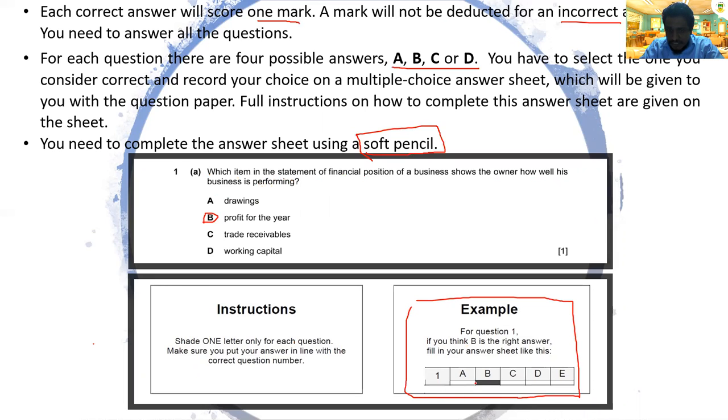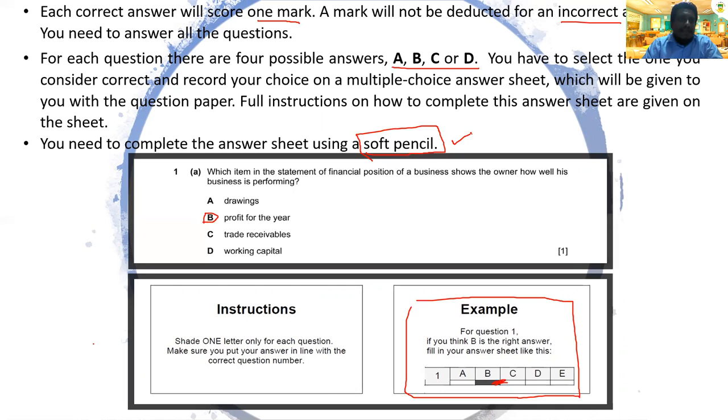Okay, whenever you shade, you shade it clean. Don't go shading until the next page or next particular answer. You just shade the answer very clearly using a soft pencil.